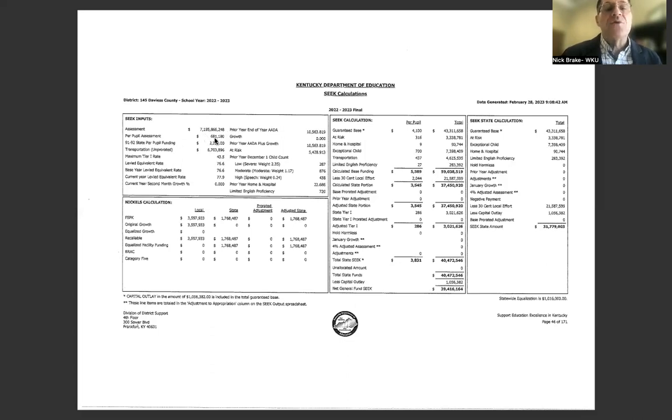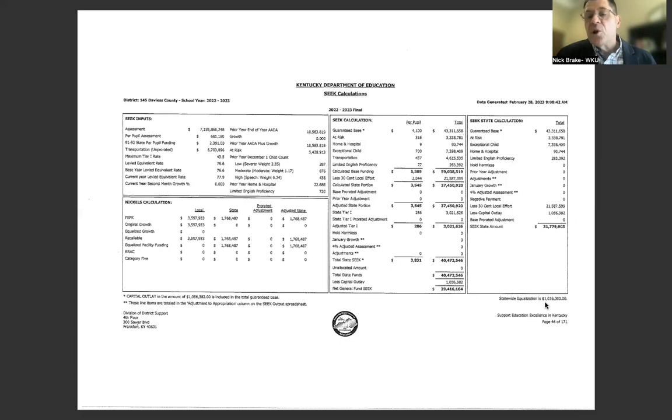And that amounts to 681,180 per pupil. And so remember, to qualify for tier one, that amount is going to be lower than the per pupil assessment at the state level. So on all the SEEK reports, you can see the statewide equalization, which is roughly the average state assessment required to qualify for tier one.